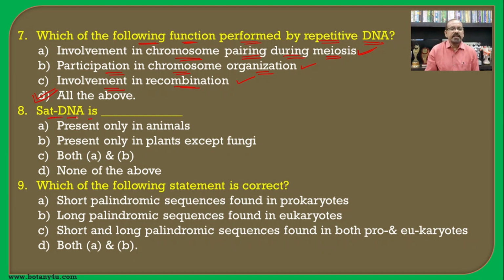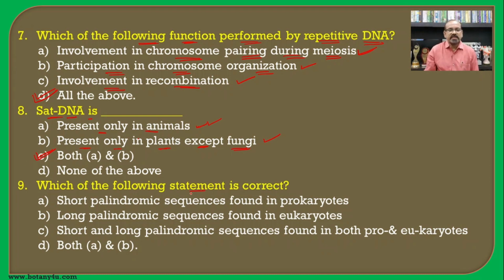If we see the SAT DNA or satellite DNA, it is a highly repetitive sequence of DNA that is present only in animals? No, they are present in plants also. Present only in plants? No, they are present in animals also, and in plants, except the fungi. So they are present in plants and animals except the fungi, and hence both A and B become the answer for this question.